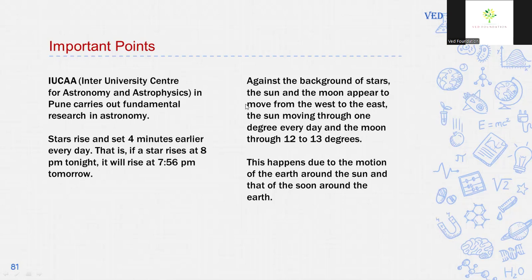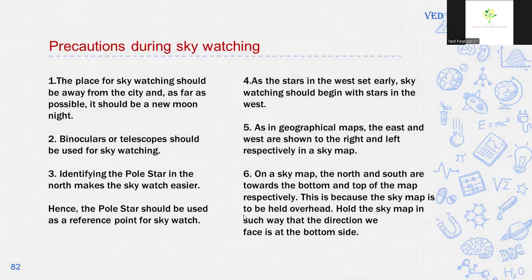Against the background of stars, the Sun and the Moon appear to move from west to east. The Sun moves through 1 degree every day and the Moon moves through 12 to 13 degrees every day. This happens due to the motion of the Earth around the Sun and that of the Moon around the Earth.